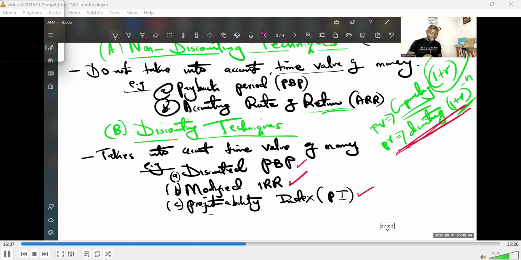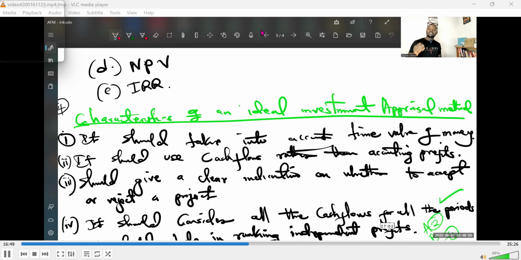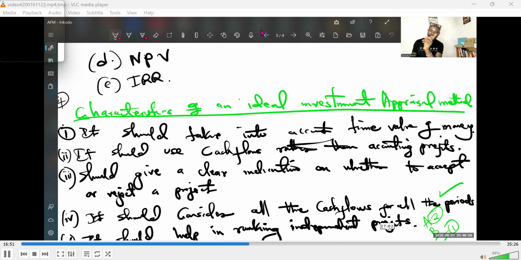Very good. Now, we look at some other discounting techniques that we've not talked about. Another one is modified internal rate of return. We have profitability index, which we are going to cover. Then we also talked about net present value, NPV, a very interesting project evaluation technique. It is a very notorious area for examinations. And we are going to see in detail in what aspects questions normally come, and how it will even help you in real life evaluation of a project.